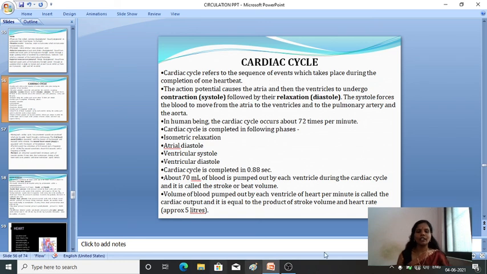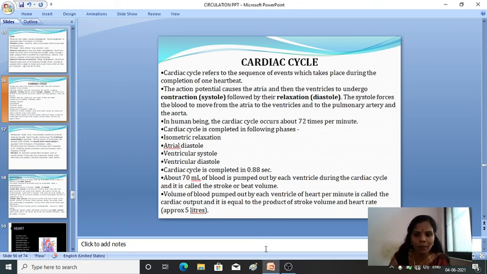So that's about the cardiac cycle. In the cardiac cycle, what you have to keep in mind is the definition. The cardiac cycle refers to the sequential events which take place during the completion of one complete heartbeat. When it takes place, the action potential causes the atria and the ventricles to undergo contraction and relaxation. Contraction and relaxation together we commonly call one complete cardiac cycle.